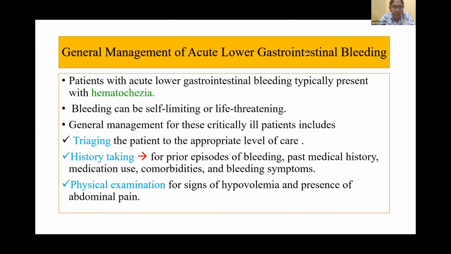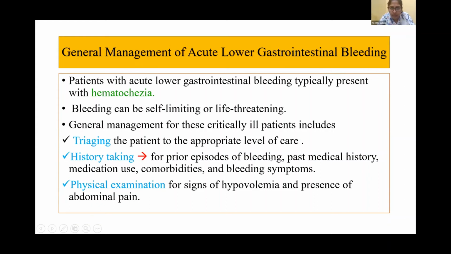So coming to general management of acute LGI bleeding. Patients with acute lower GI bleeding typically present with hematochezia. Bleeding can be self-limiting or life-threatening. General management for these critically ill patients includes, 1. Triaging the patient to the appropriate level of care, similar to what we have seen in UGI bleeding.